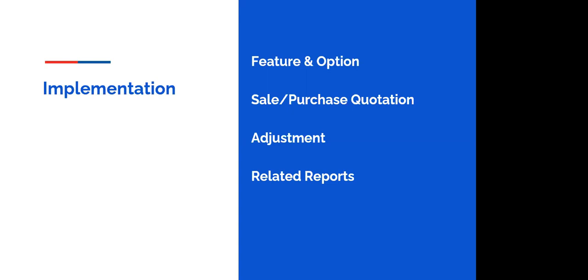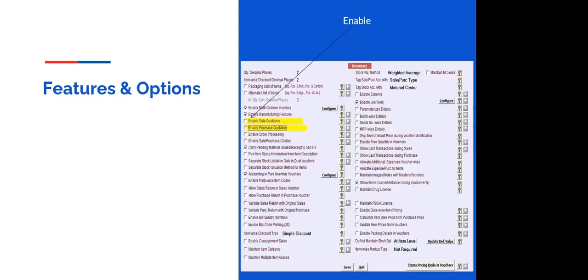There are also related reports like pending quotation, quotation wise statement, and comparison of quotation. Let's say you are a company and you have got purchase quotations from different vendors, so you need a comparison report showing which vendor has provided the best price. In that case, you can get the comparison report from the quotation reports, which are available in the Busy display option. So we'll check practically in Busy.